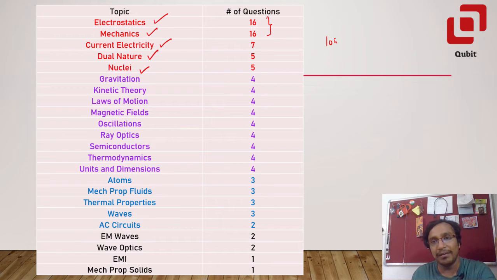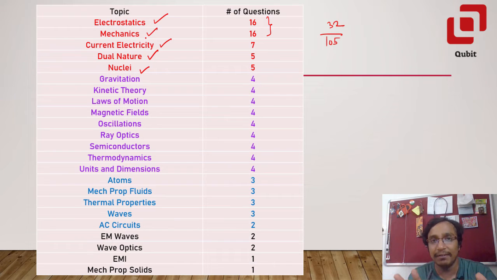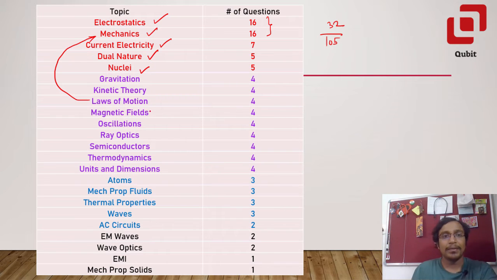Out of 105 questions, 32 or slightly more, because of the mixed concept thing, are based on electrostatics and mechanics. So these are the topics that you have to study very well, and then the other topics will follow: current electricity, dual nature, nuclei, and then other topics like gravitation, kinetic theory of gases, laws of motion, of course, in combination with mechanics, and then magnetic fields due to electric current, so on and so forth.